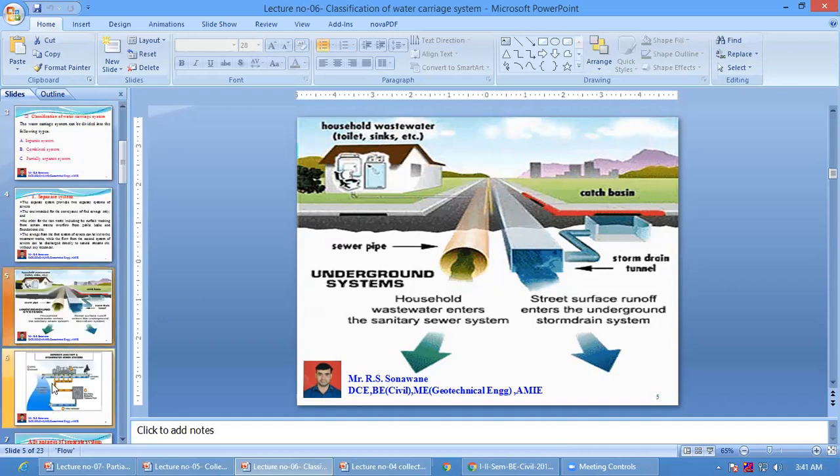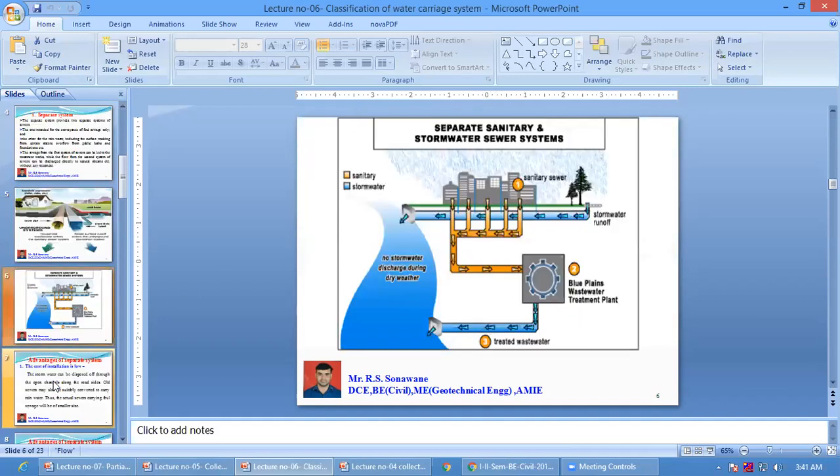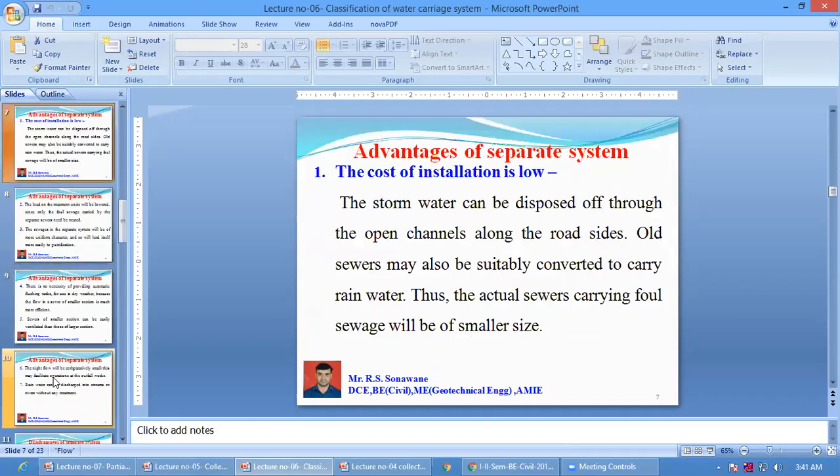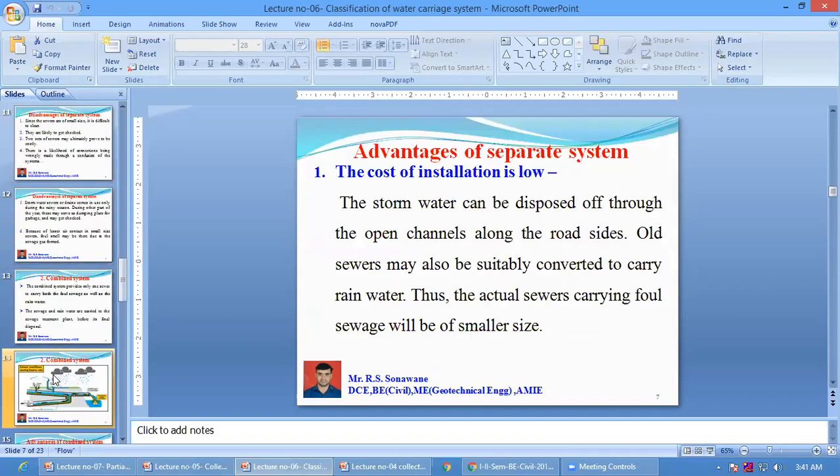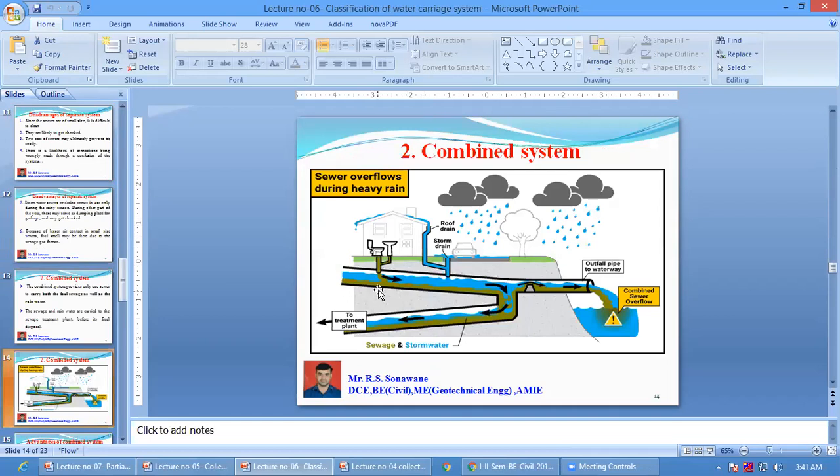Then secondly, we discussed the combined system. In a combined system, the roof drain water, stormwater, and waste from the residential area combinedly flow in one sewer, which goes to the treatment plant and to the disposal into the stream.